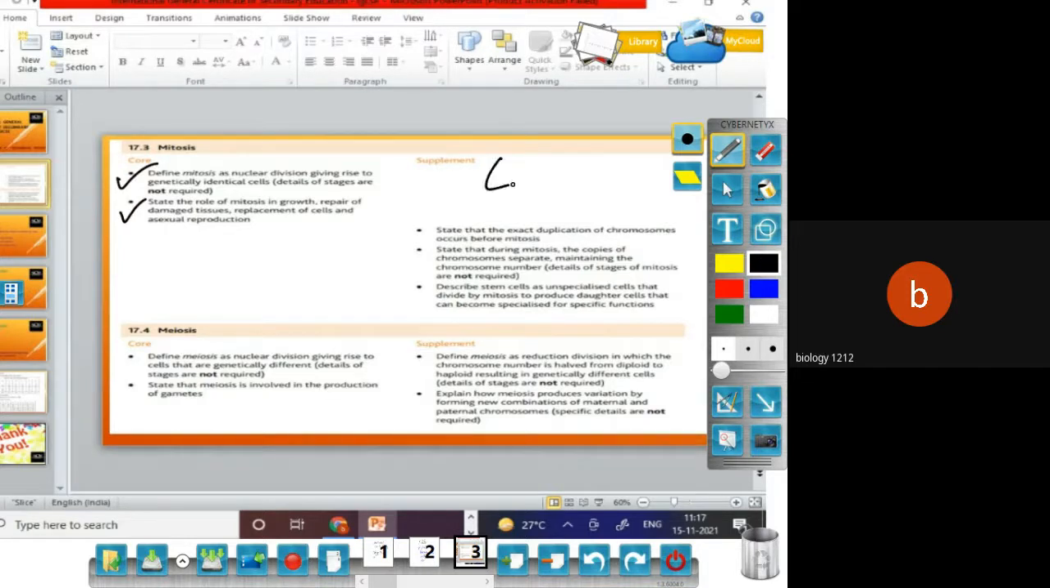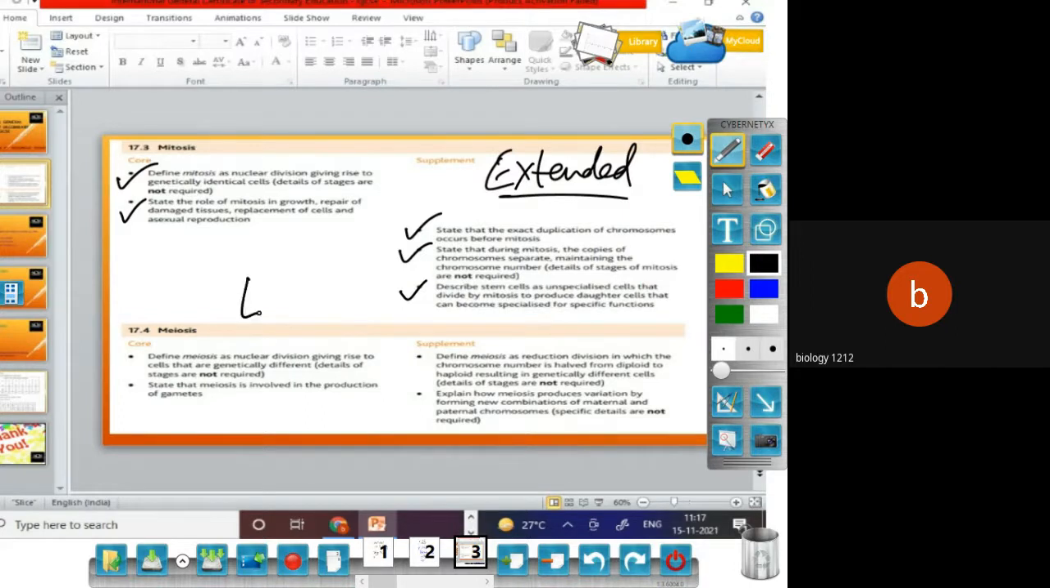Whereas an extended student, also known as supplement here, should know how the chromosomes are dividing, how the mitosis is taking place and the different cycles of that, and describe the stem cell over this. So for the core student only the definition and role are there, whereas for extended students, how the duplication of chromosomes takes place during mitosis, how the copying of the chromosome happens, and about the stem cells, which the core student does not have.